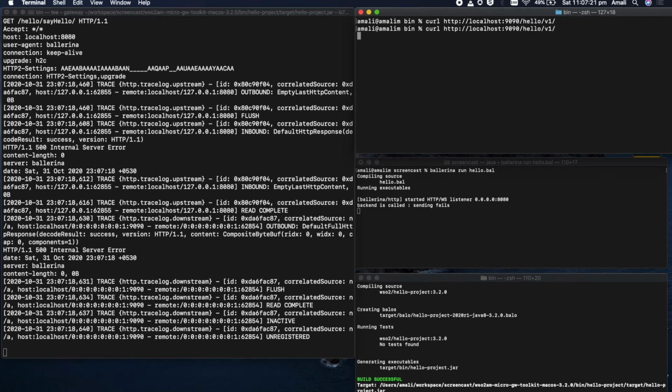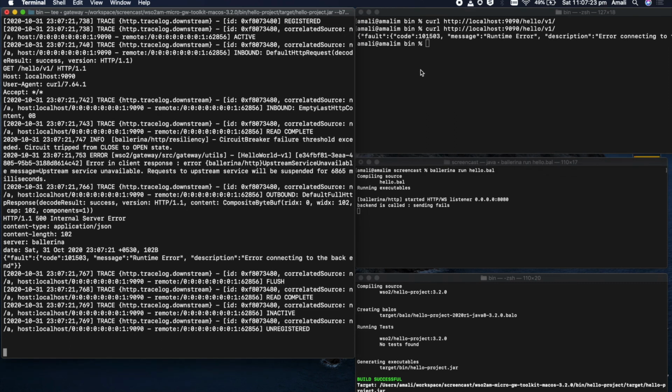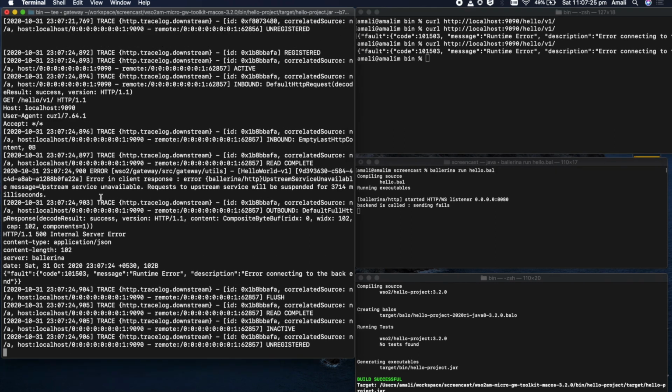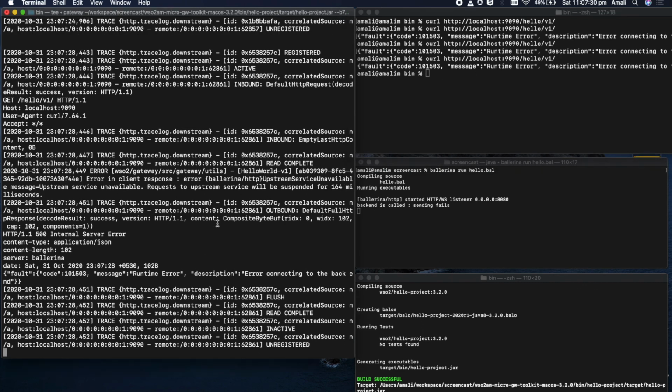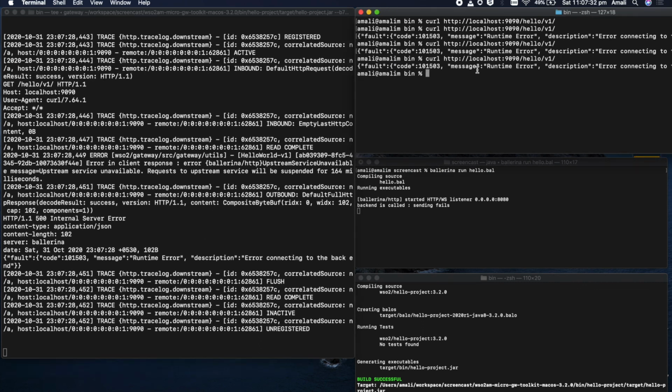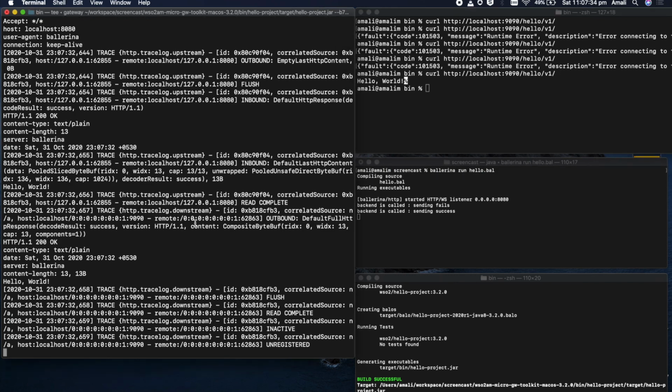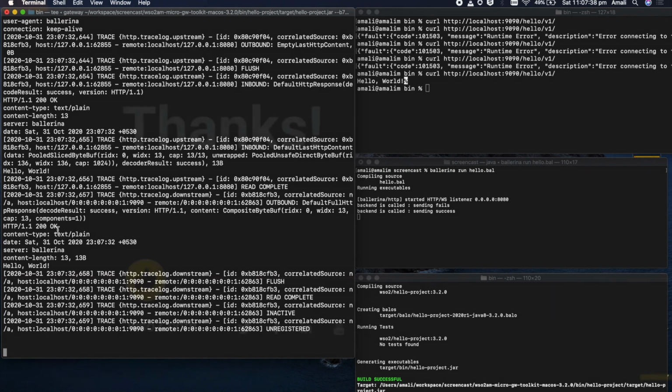The first call has failed with an internal server error. Then the next call was not sent to the backend but responded to by the gateway itself. After 10 seconds, the circuit breaker goes to the half open state to retry the backend. Now it was successful and the gateway reset to the normal state.